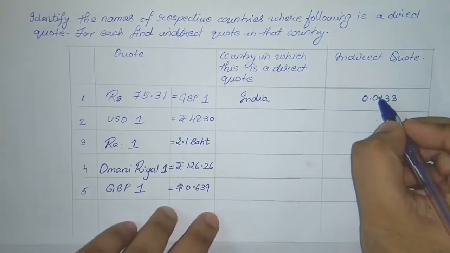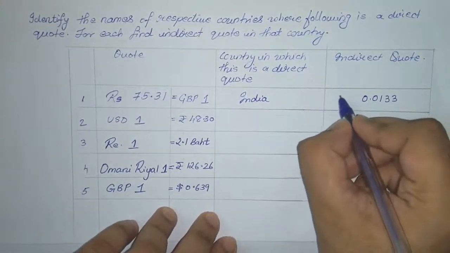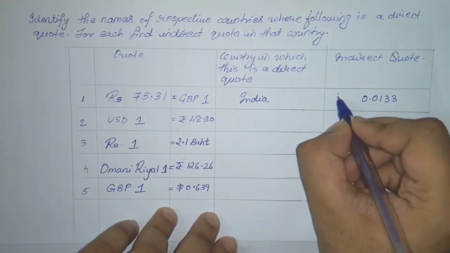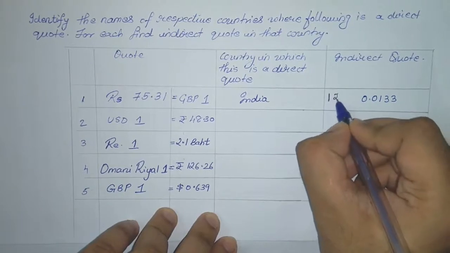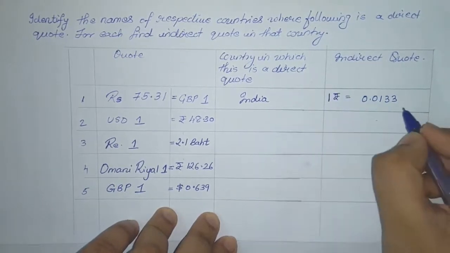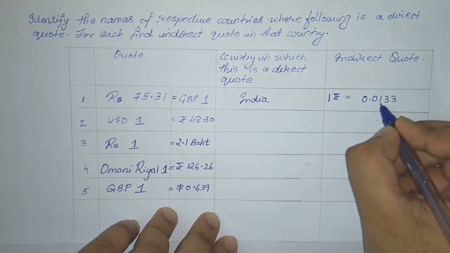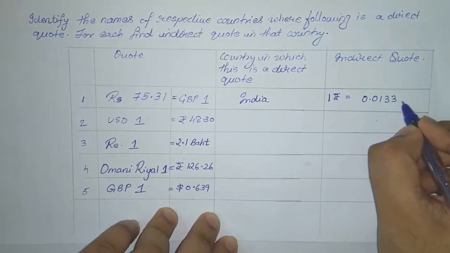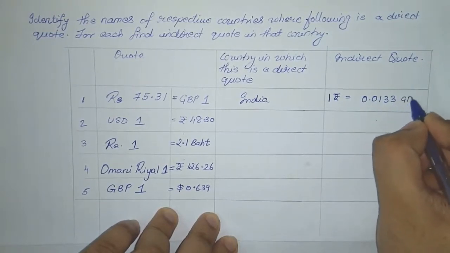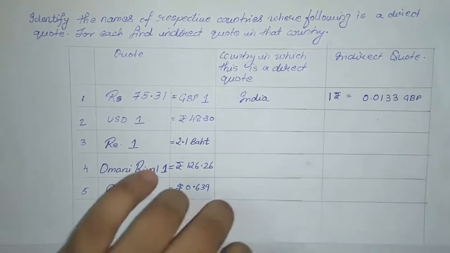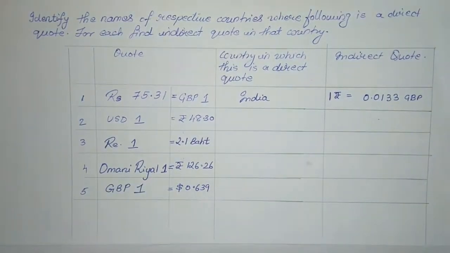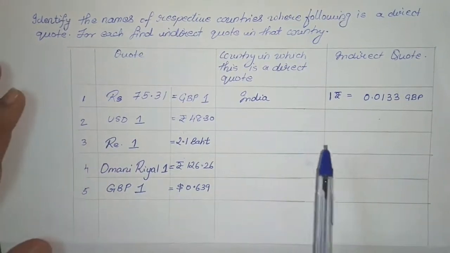So now the indirect quote states that 1 rupee is equal to 0.0133 Great Britain pound. So that was the first example where we noted down first the direct quote and thereafter we found the indirect quote.